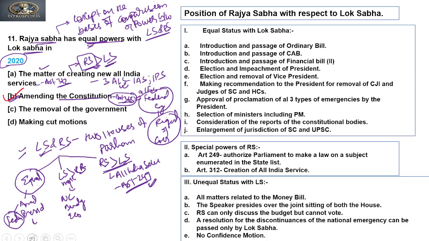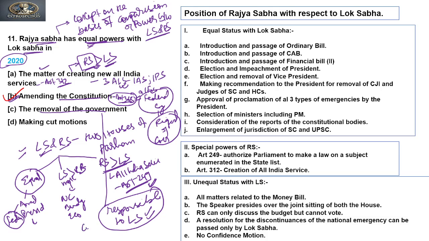If we see the third option, why does Rajya Sabha have no power? So if we see the removal of government, we know that the government of India or the government of the union, or we are talking about the states, they are responsible to the lower house, that is Lok Sabha. So only the Lok Sabha has the power to remove, right? And we also know that the council of ministers can only be in office till they enjoy the confidence of the house or majority of the house.